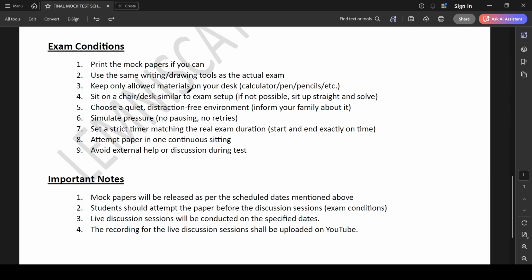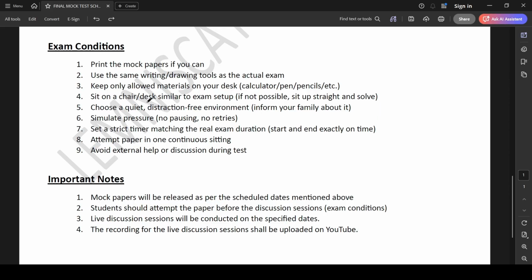For example, if you're drawing with a pencil, make sure you have a pencil next to you. Make sure you have an eraser next to you so that you are simulating the process that you will be doing in the examination. Then keep only the allowed materials on the desk where you are sitting for the examination. No phones, no social media, no internet, nothing. Just have your calculator, pen, pencil, etc. that is required to complete the paper. No form of distractions, basically.